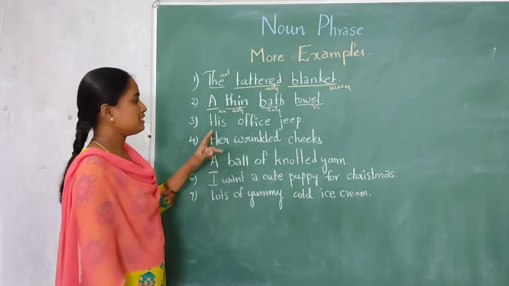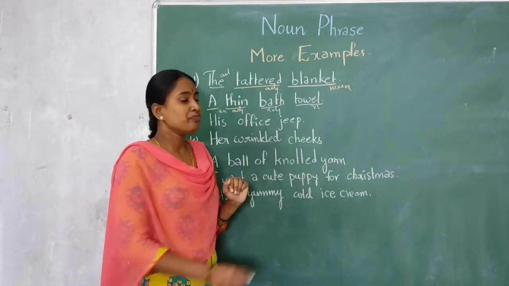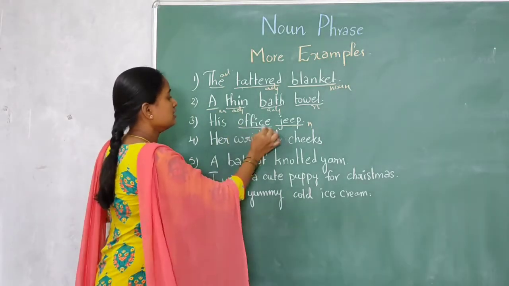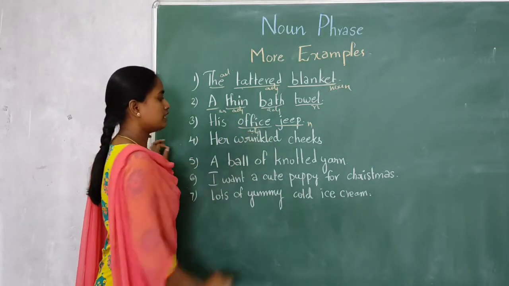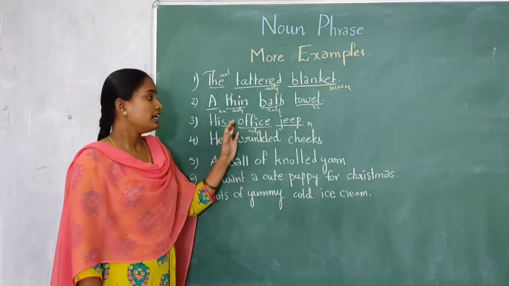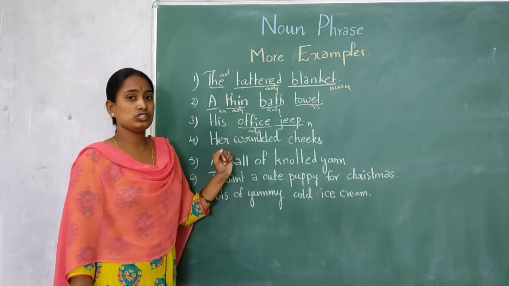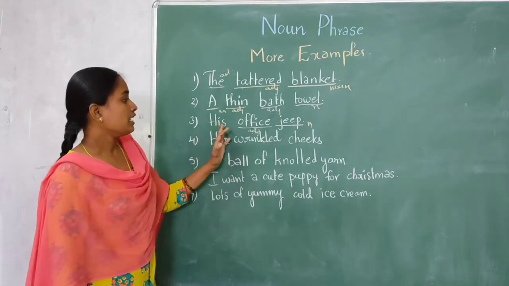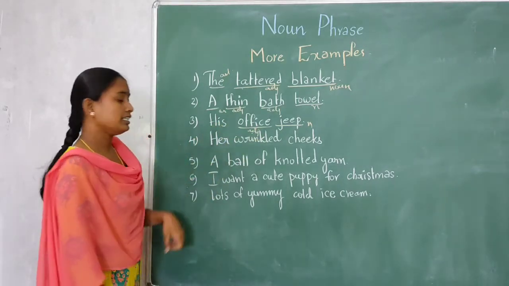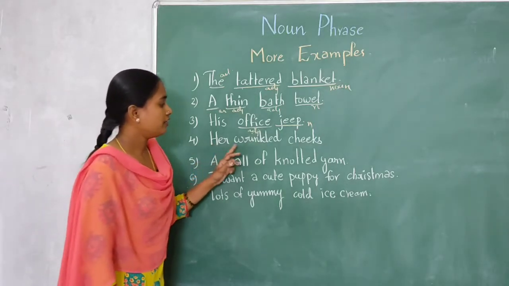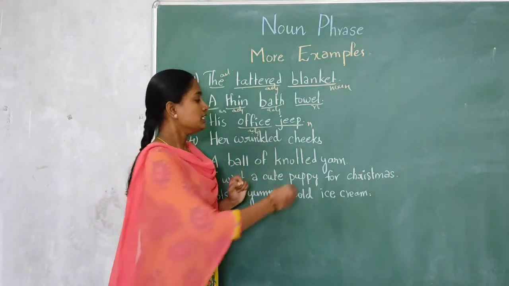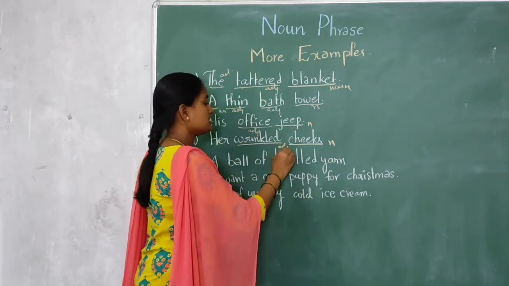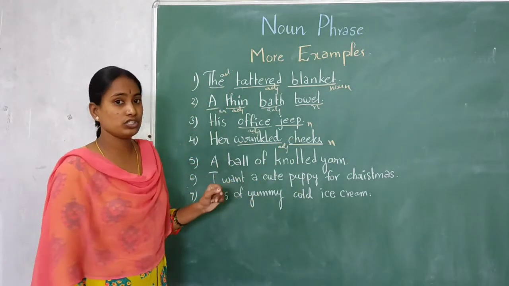And the next example is his office jeep. So here jeep is a noun and office is adjective here. Actually office is noun, but it is describing the jeep, what type of jeep it is. So it is his office jeep. And the next example is her wrinkled cheeks. So cheeks is noun here, wrinkled is adjective, as it is describing the cheeks.